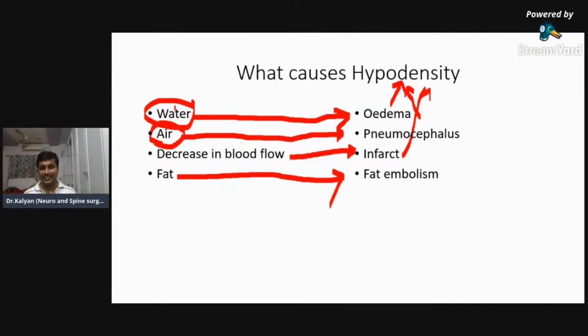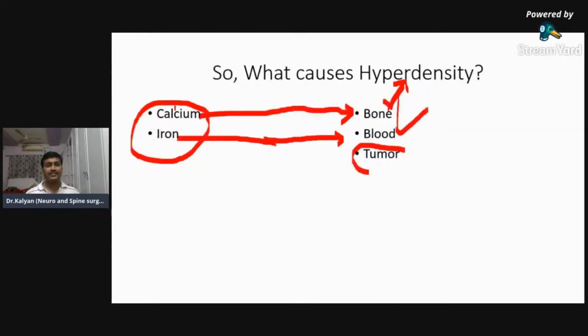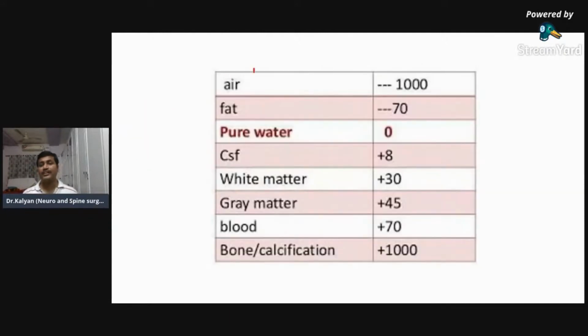When this is clear, suppose it's a hyperdense structure. How do you differentiate whether it's calcium or iron, whether it's bone or blood? Both are hyperdense. When you have such a doubt, there is a thing called Hounsfield units. This can be seen in the CT scan when someone measures it.